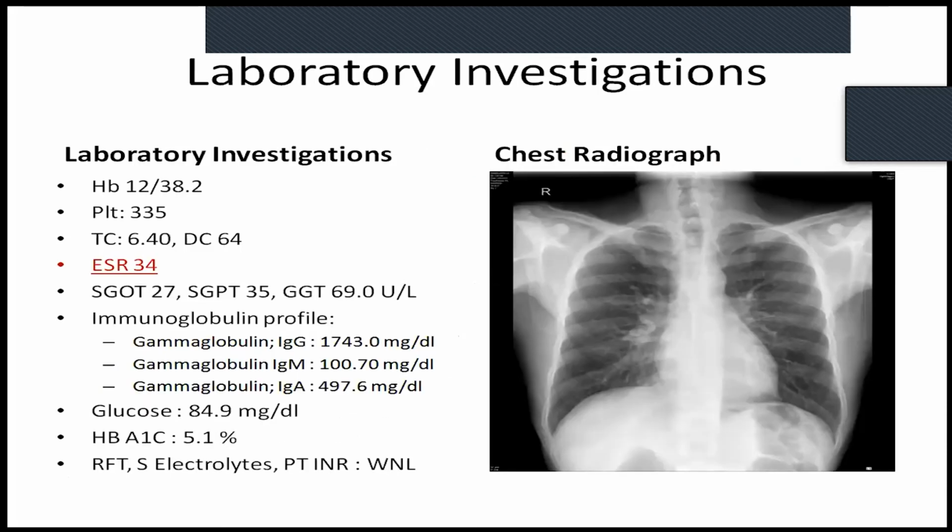His investigations, as you can see here, X-ray was fine and I could not see anything other than ESR, which was elevated. Because he developed thigh abscess, we thought we should send his immunoglobulin profile also, which was found to be normal. He was not a diabetic, with HbA1c of 5.1. He didn't have any risk factors.